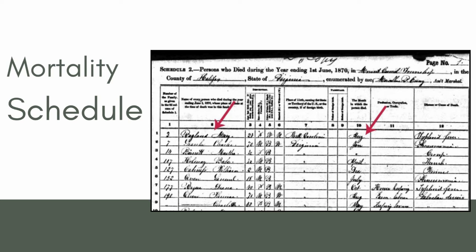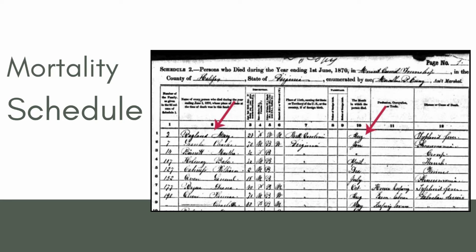So if the census date, in this case, is the year ending June 1st, 1870, this was the previous 12 months. So the first 5 months of 1870 all the way back to round out to 12 months through 1869. So it's just the 12 months. It's not the actual year itself. All right. But again, here you find men, women, children. This is everybody. And so we have Mary Ragland here.